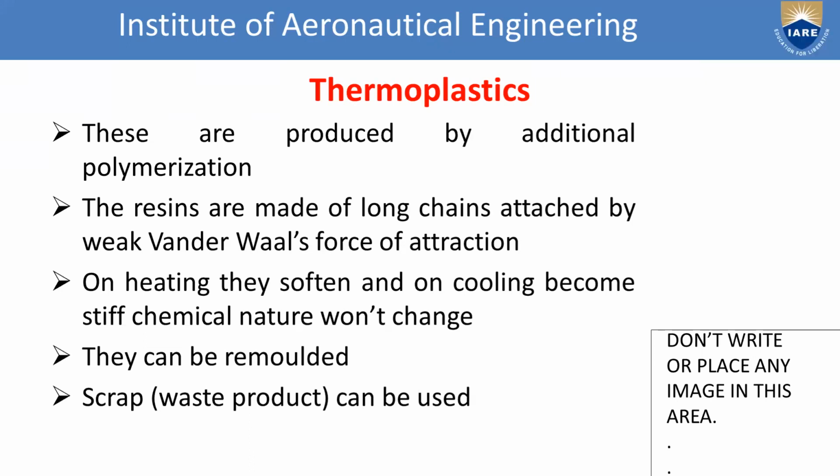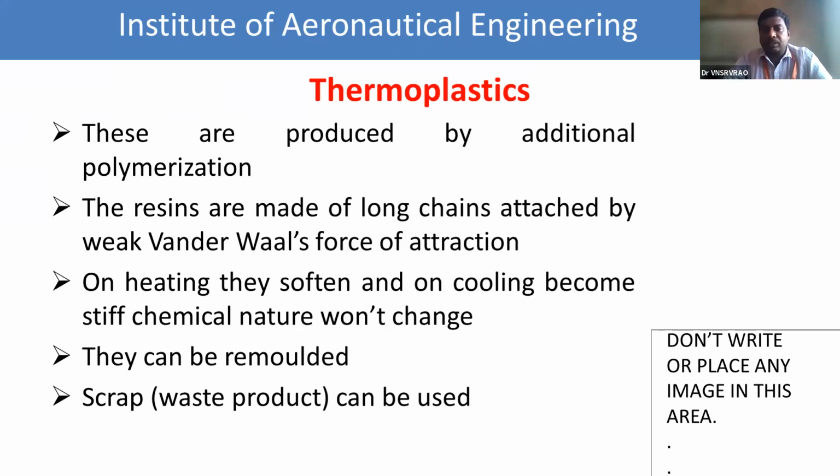Out of two, which one is more stable? Thermosetting plastics are more stable than thermoplastics. Why? Because thermosetting involves condensation polymerization. Why are condensation polymers more stable than addition polymers? They are cross-linked chains. They are cross-linked polymers. Okay, very good.